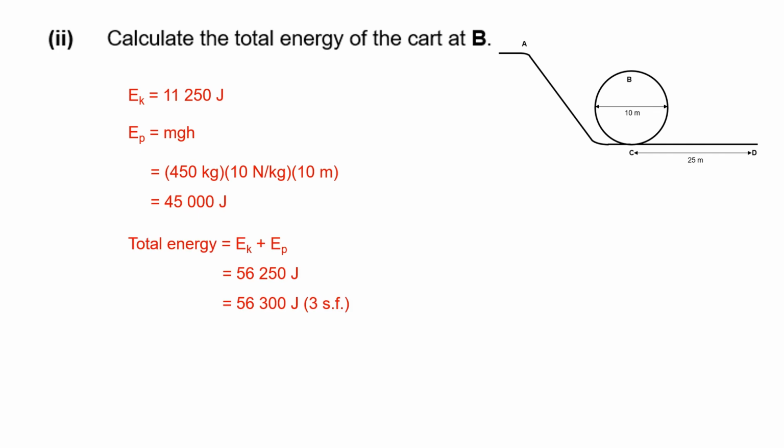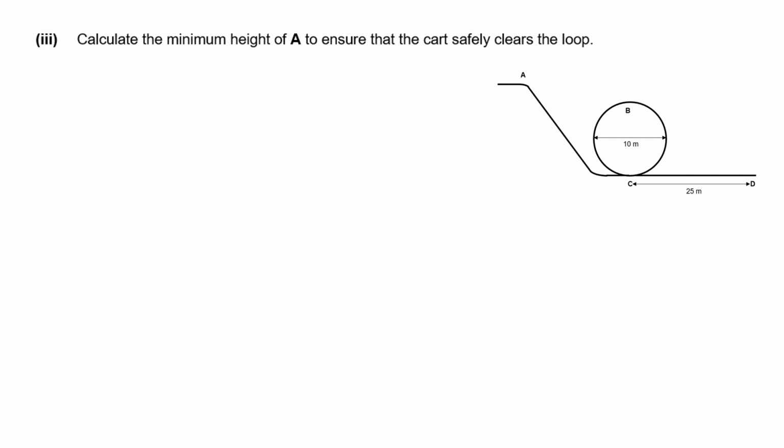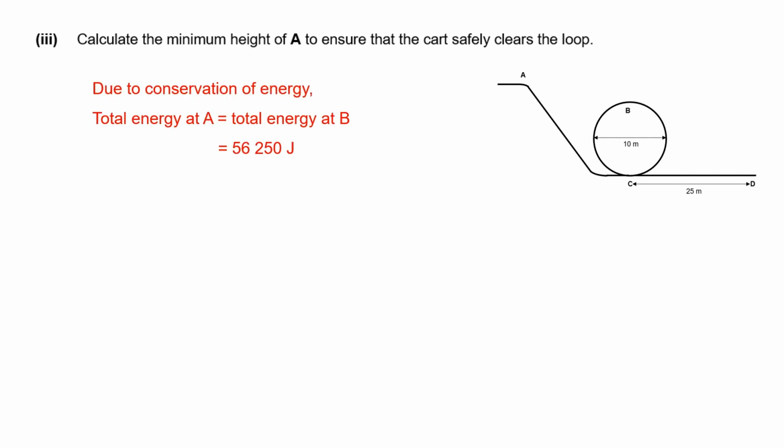stores here. So our total energy is the sum of these two. That gives us 56,250, which again rounds off to 56,300 joules, 3SF. But in our next part, we want to make sure that we use our intermediate value. And it's because of what I said earlier. The track is smooth, there is no friction, so we are allowed to use the conservation of energy.